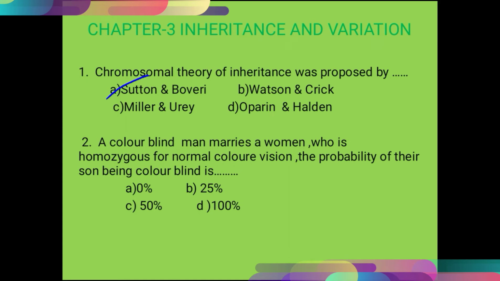Now the next question. A colorblind man marries a woman who is homozygous for normal color vision. The probability of their son being colorblind is: option A 0%, B 25%, option C 50%, and option D 100%. The correct answer for that question is option A, 0%. Next question.